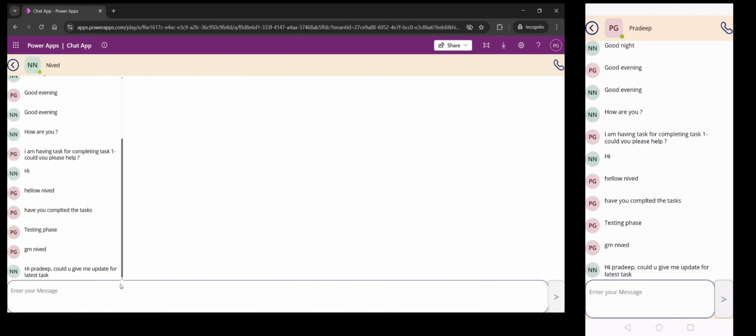Yeah, see: Hey Pradeep, could you give me an update for the latest task. The refresh takes some time, and that's the reason the message sometimes appears very late. Maybe we can adjust the timer to make the refresh quite a bit faster. I haven't added that, but it is also possible.